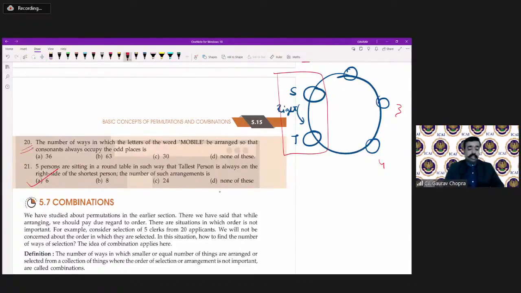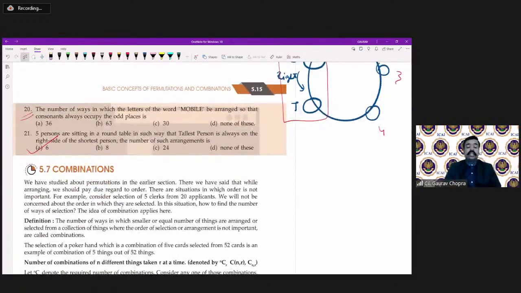Now question 20: the number of ways in which the letters of the word MOBILE can be arranged so that the consonants always occupy the odd places.